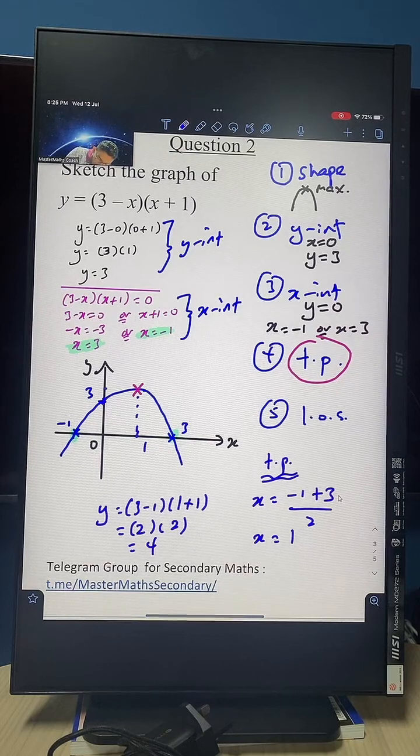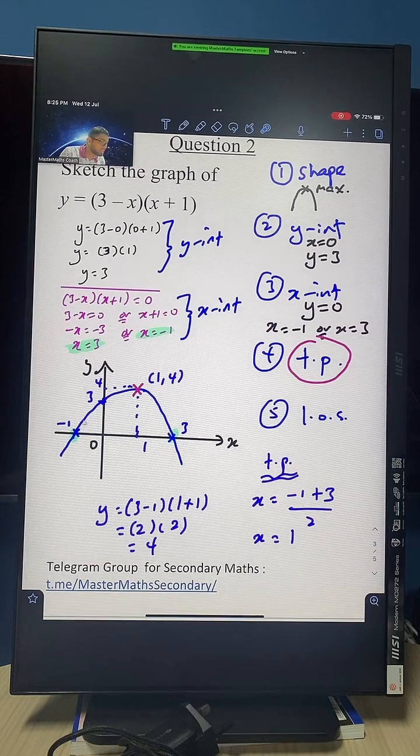So again, when x is 1, y is 4. So now I have my turning point, which is 4 here, and this is (1, 4). Very nice. Alright, so you got your x-intercepts, you got your y-intercept. My friends, you got your x-intercepts, -1 and 3.